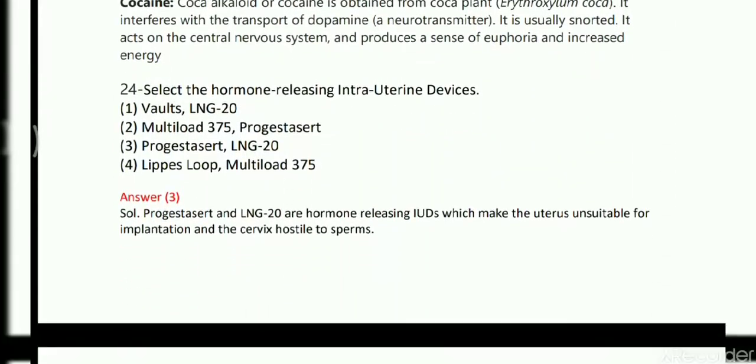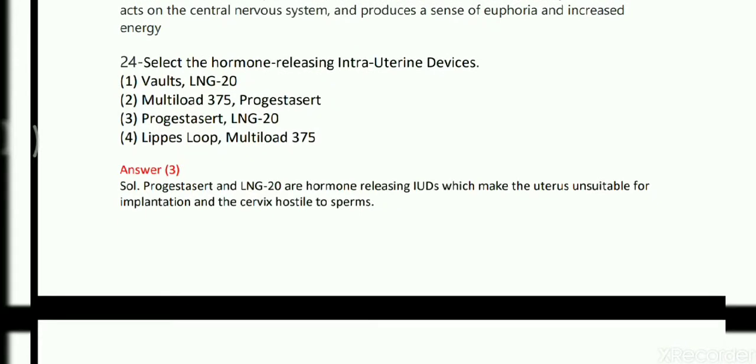Next come to question number 24. Select the hormone releasing IUD or intrauterine device. So we have to select those options that secrete hormones and also act as an IUD. The first option is Vaults and LNG20. Second option is Multiload 375 and Progestasert. Option 3 is Progestasert and LNG20. Option 4 is Lippes Loop and Multiload 375.